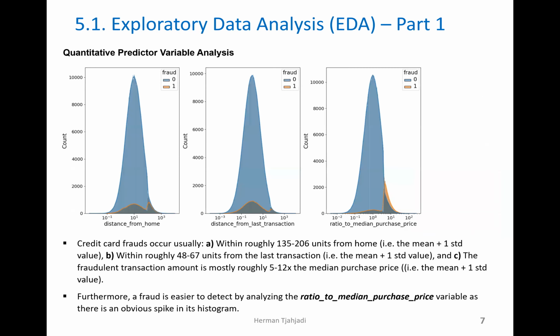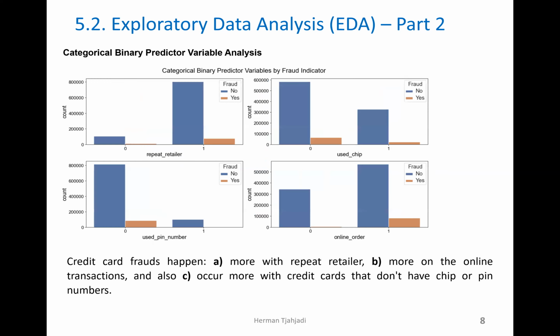Based on the quantitative predictor variable analysis, so we are doing EDA right now, ratio to median purchase price shows that whenever a fraud happens, there is a very noticeable spike in its histogram. So ratio to median purchase price is the best predictor based on this information.